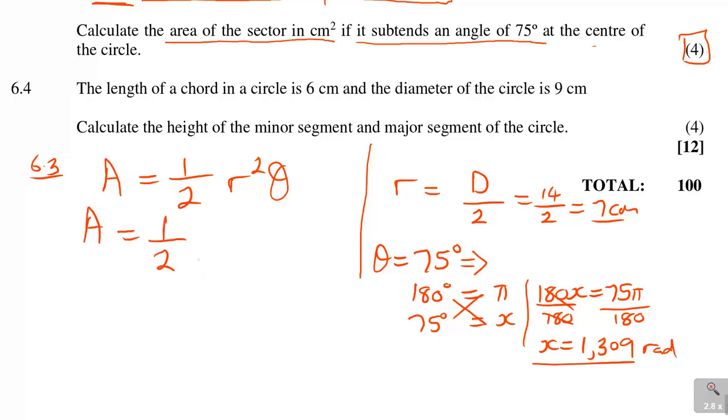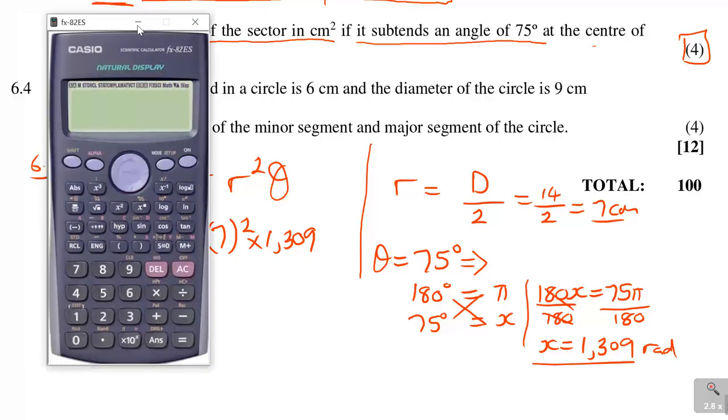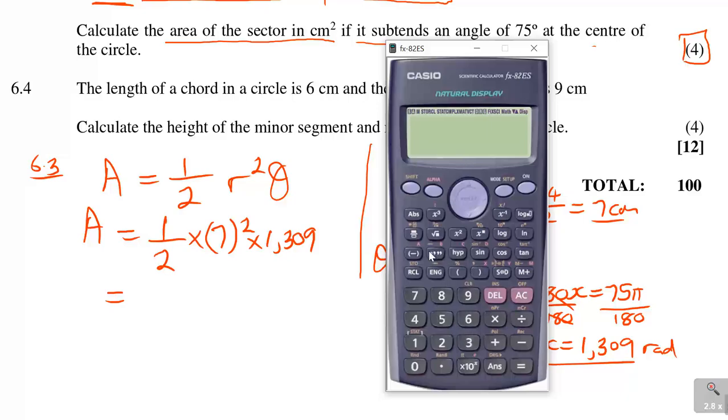It's 1 over 2 times the radius. Remember, it's half of that, which is 7 squared times theta, which is 1.309. Please don't use 75 degrees for theta like that. You must convert it because we're dealing with radians when we're dealing with circles.